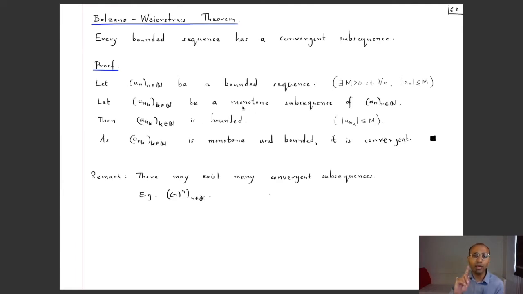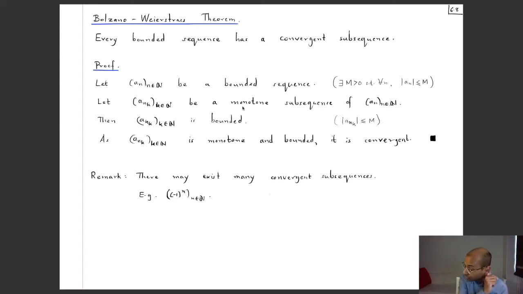So it's monotone and bounded, so it's convergent. Done. Because of the theorem that we had learned a while ago, that monotone and bounded sequences are convergent. So this subsequence, which is both monotone and bounded, is convergent. So this proves the Bolzano-Weierstrass theorem.